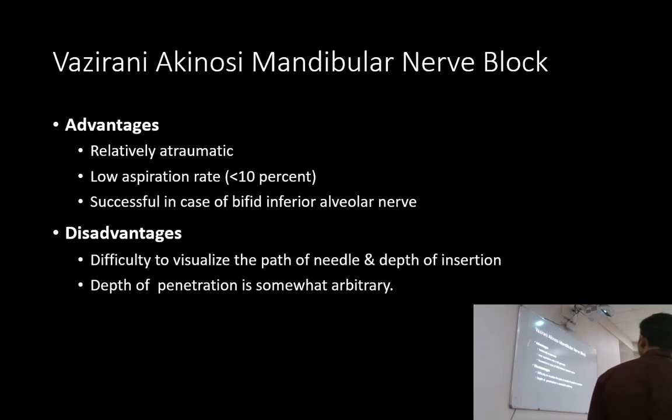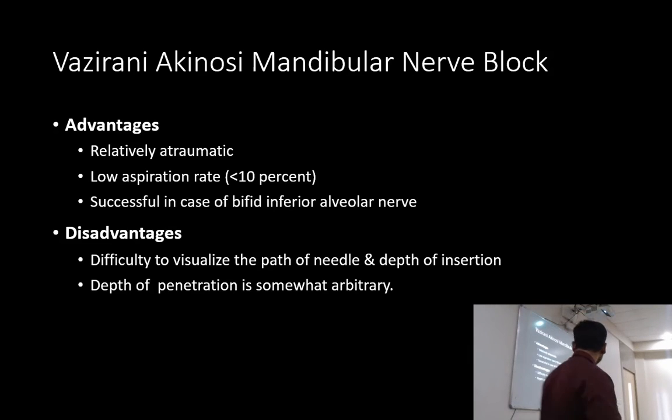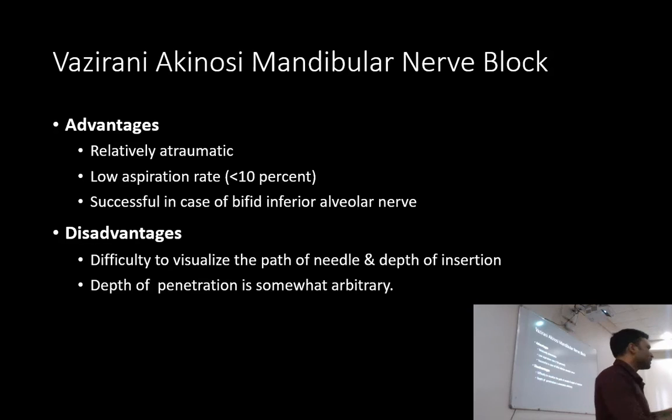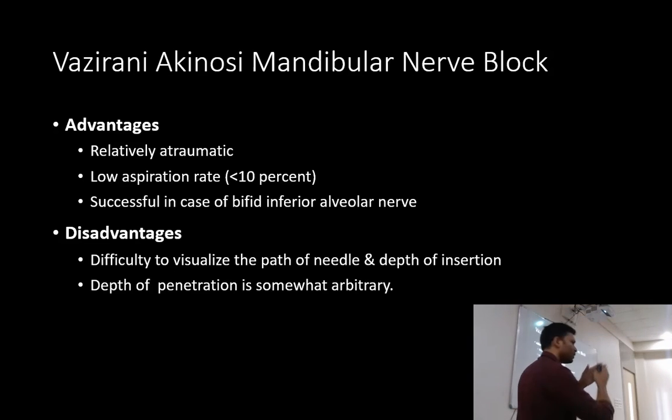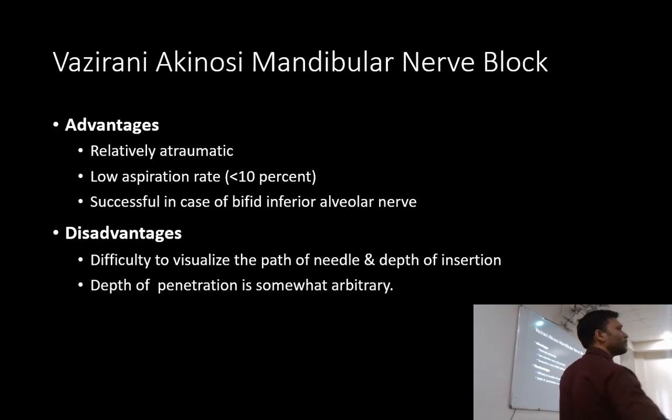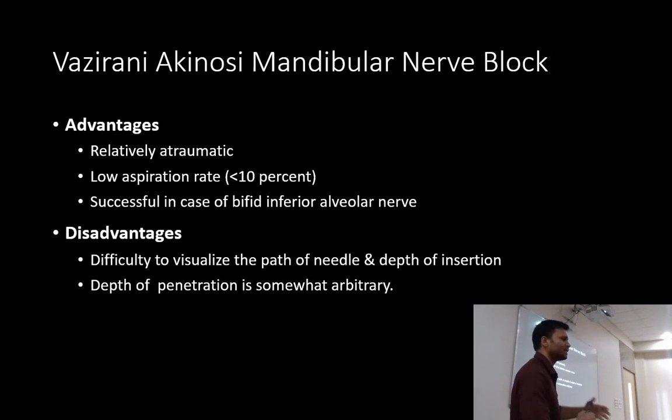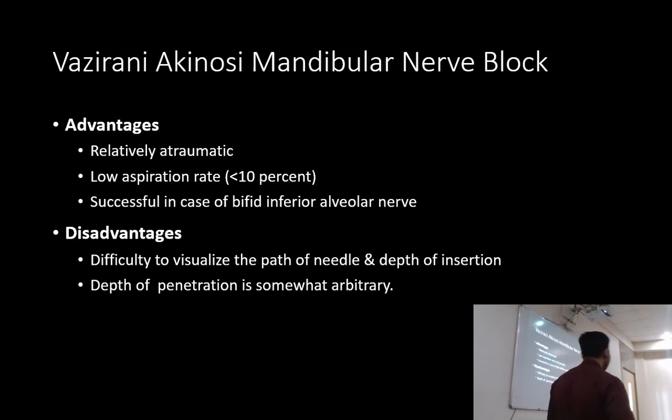Okay, advantages: it is relatively atraumatic, aspiration rate the same as that. And it is successful because we are depositing the LA at a higher level, not at the foramen. So we are anesthetizing the nerve before it divides into two, before it becomes bifid nerve. Okay, so even in case of bifid nerve, we achieve proper anesthesia. And disadvantage, of course, needle is away from the wound.